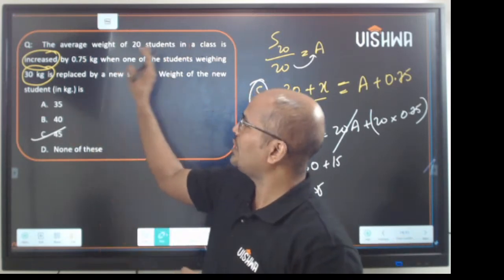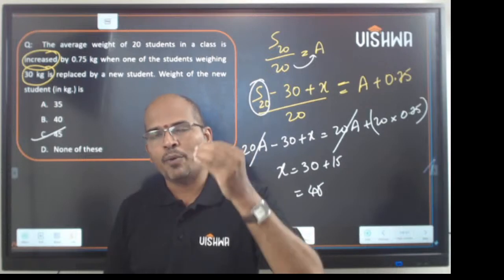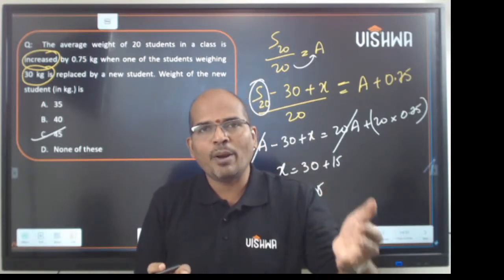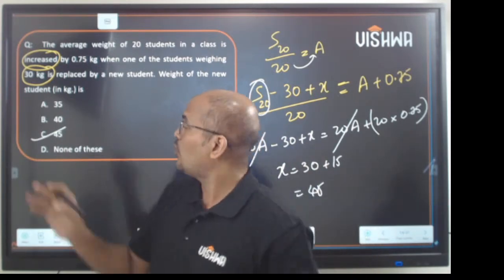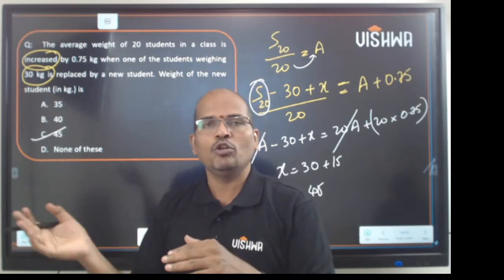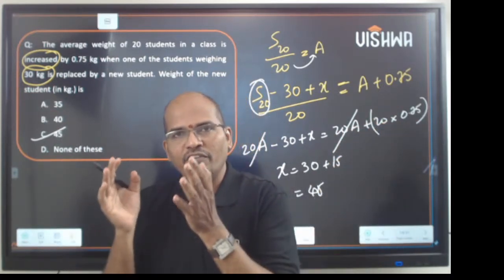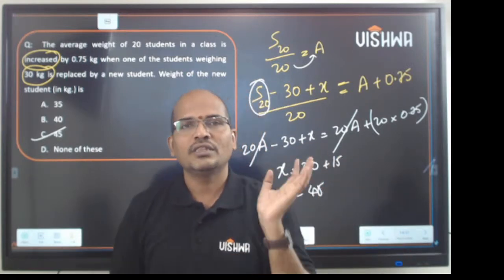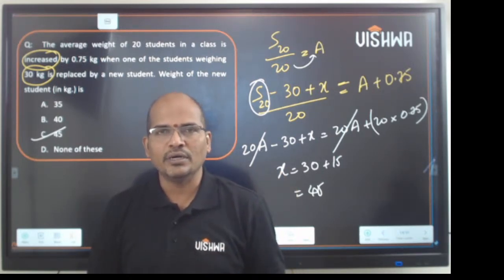Now the average got increased by 0.75, so the 20 people in the group together get modified by 0.75 each. So 20 into 0.75 is 15. Now because this 30 is replaced by a new person, it is an increase, so common sense says the new person's weight should be more than 30. So 30 plus 15 is 45. That is how you can solve the question without putting pen on paper.